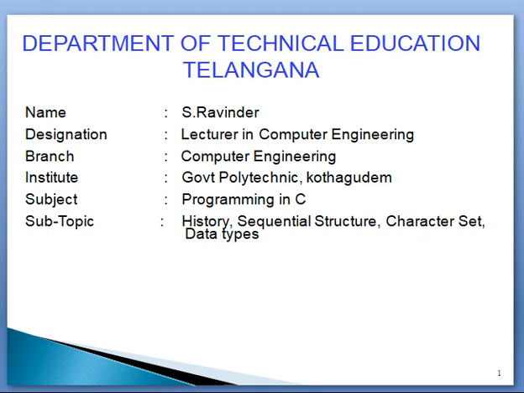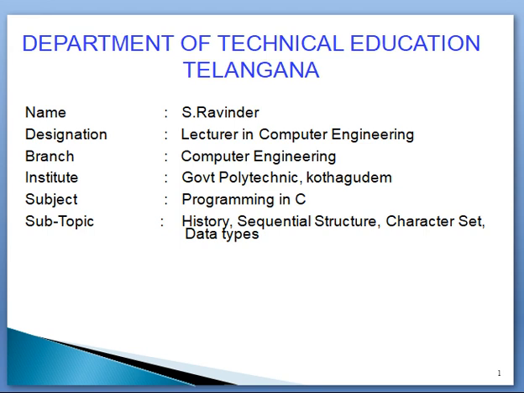Compared to the compilers, which compile the entire program at a time and give the error report, the interpreter converts the source code into object code line by line. The disadvantage of the interpreter is that it takes more time to convert the source code into object code, because it converts the source code line by line into object code.